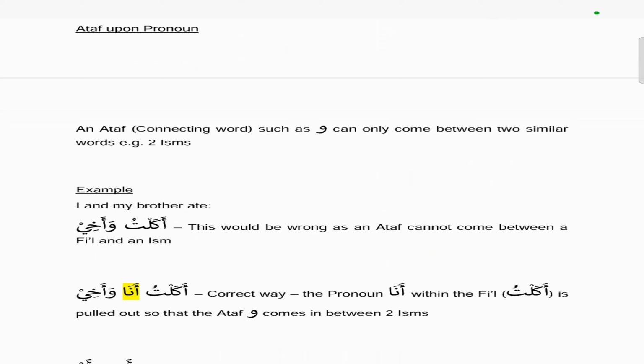The next thing is the ataf upon the pronoun. An ataf, which is a connecting word such as waw, can only come between two similar words. For example, two isms. It can't come between an ism and a fi'l. It can only come between two similar words.